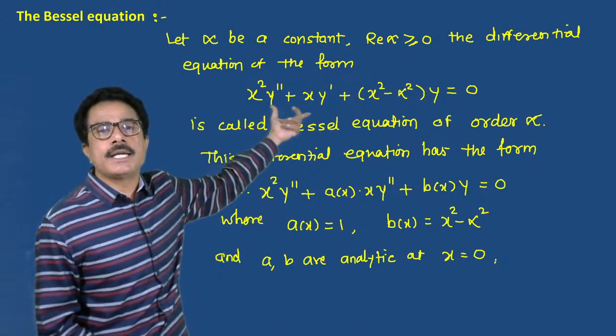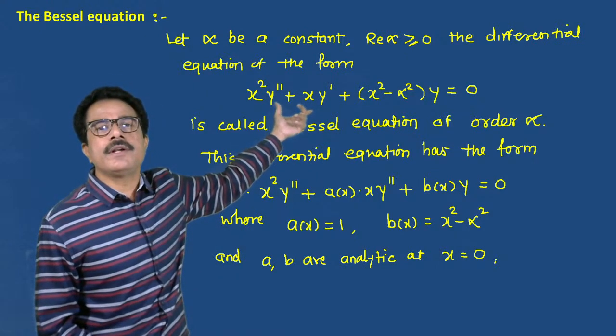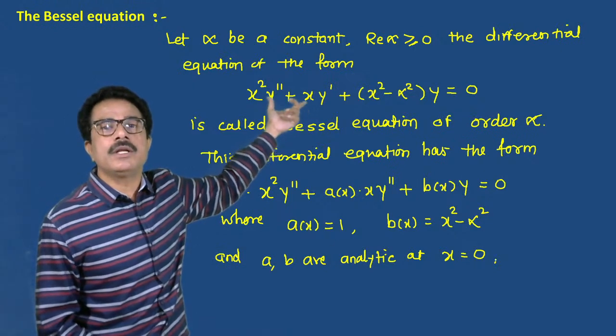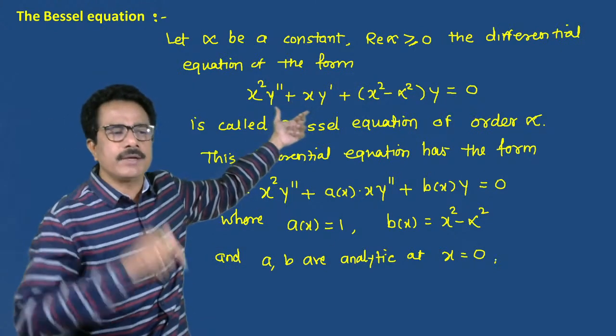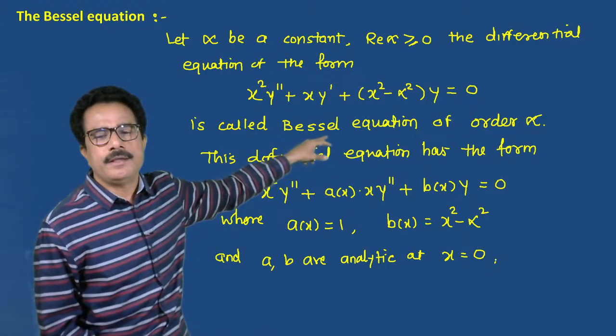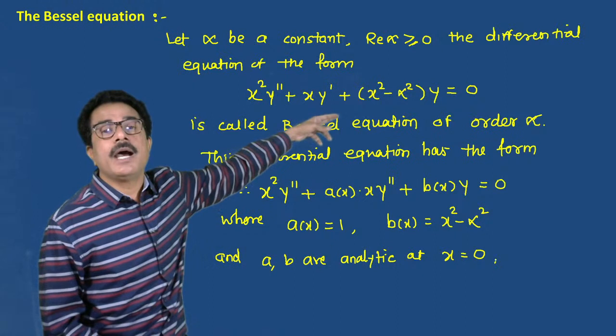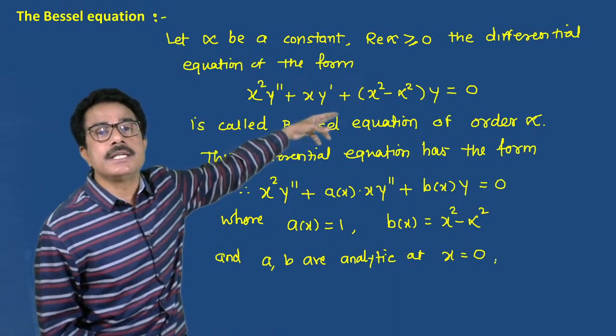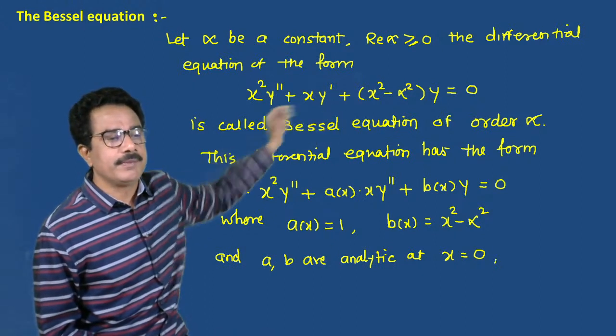This particular type of second order linear homogeneous differential equation is called Bessel equation of order alpha, because Bessel considers some particular constant alpha.